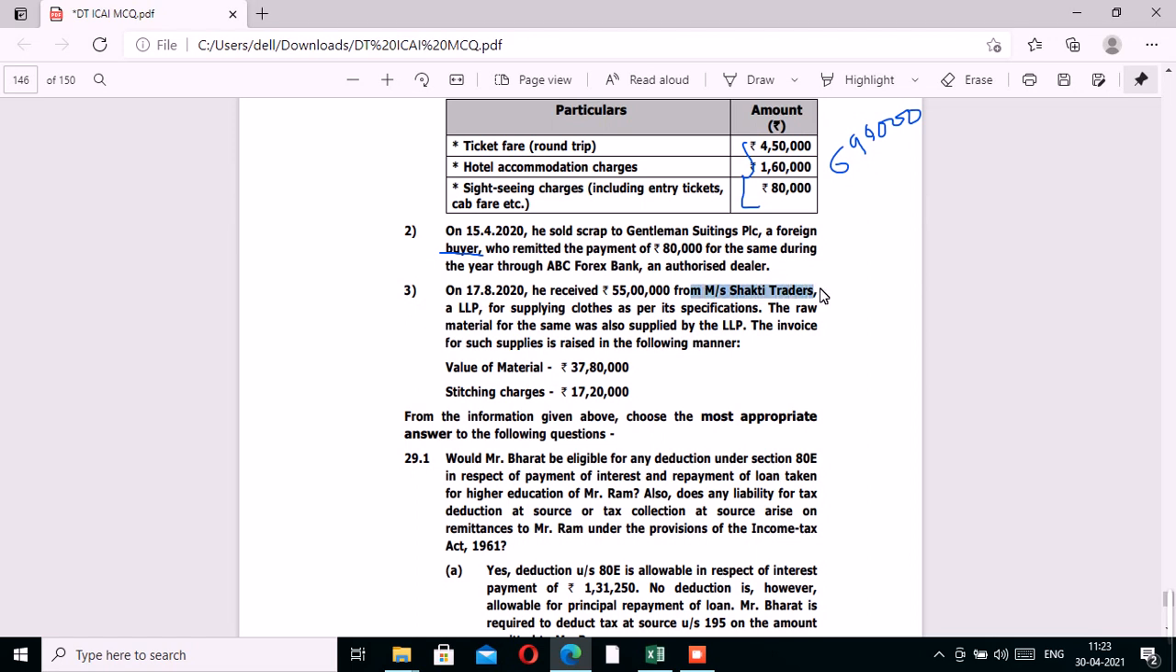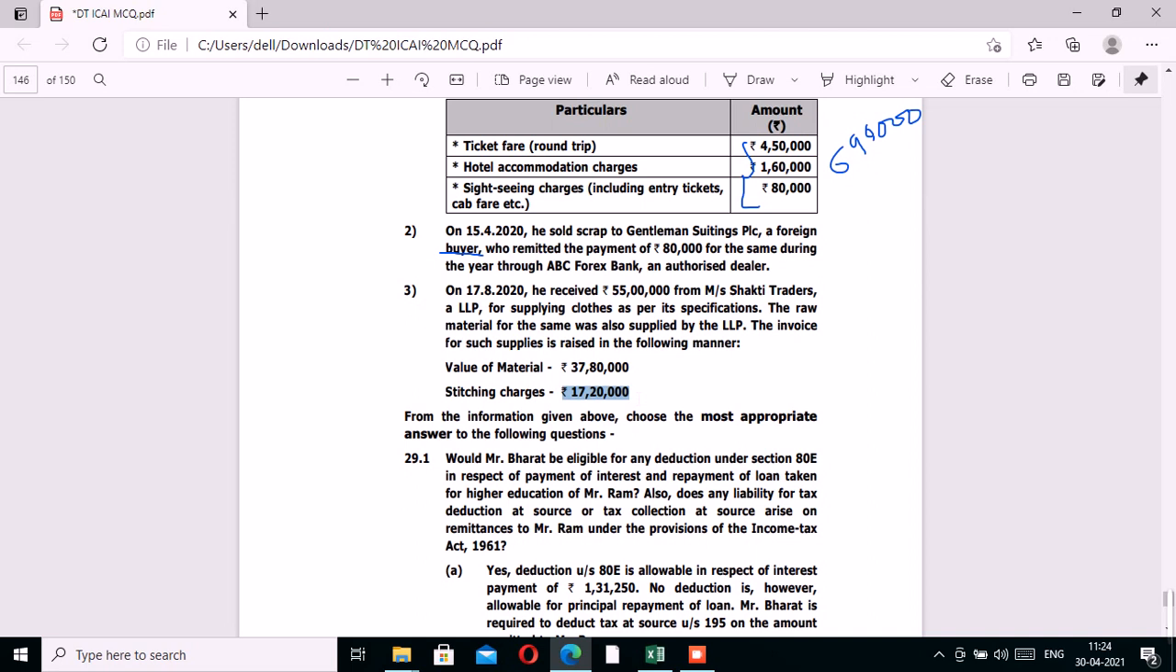Now, if we have to compute the amount of TDS liability, 194C says that the value of material which has been supplied by the deductee's counterparty should not be included for the purpose of computing TDS liability. So the value of the contract work should be only the stitching charges, which is 17,20,000. On this, we would be charging the TDS rate.